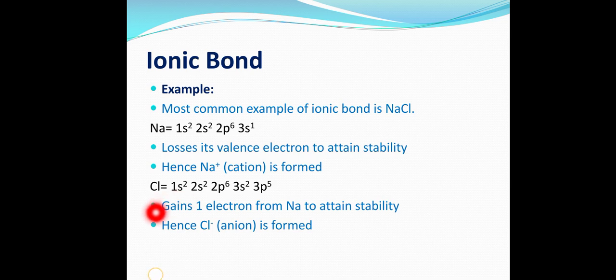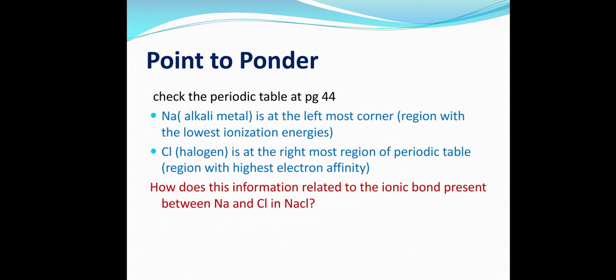So chlorine gains 1 electron from sodium to attain stability, and after gaining 1 negative charge of electron, it becomes chlorine negative, and an anion is formed. So this anion and the sodium positive ion will attract each other according to electrostatic forces, and what will happen? An ionic bond will be formed between sodium and chlorine.